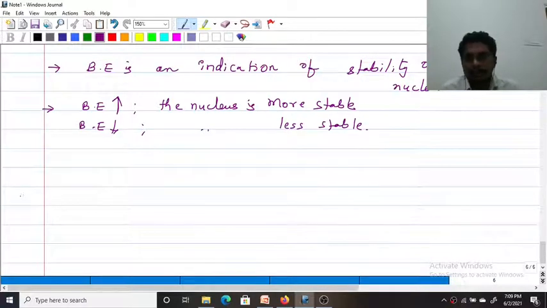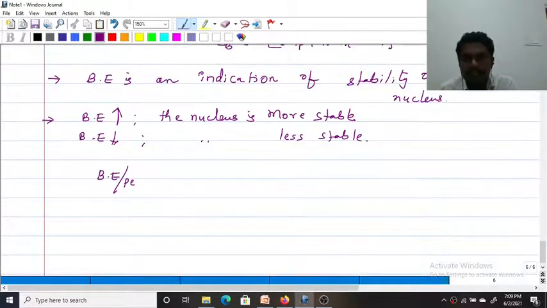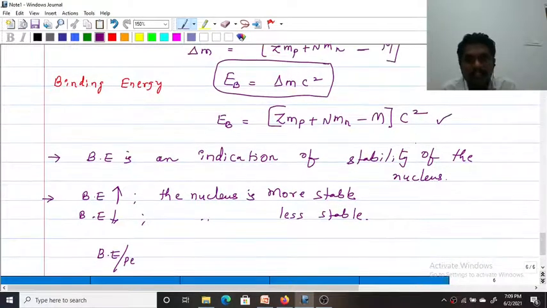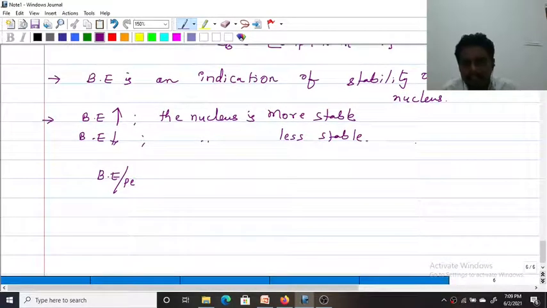Next I'll write an expression for binding energy per nucleon. What is the binding energy associated with each nucleon?